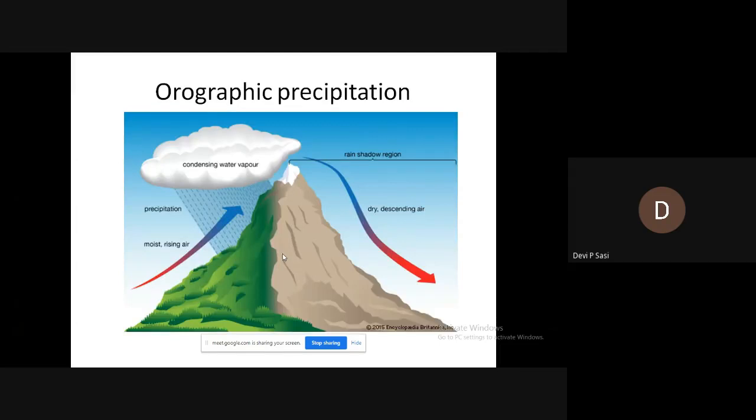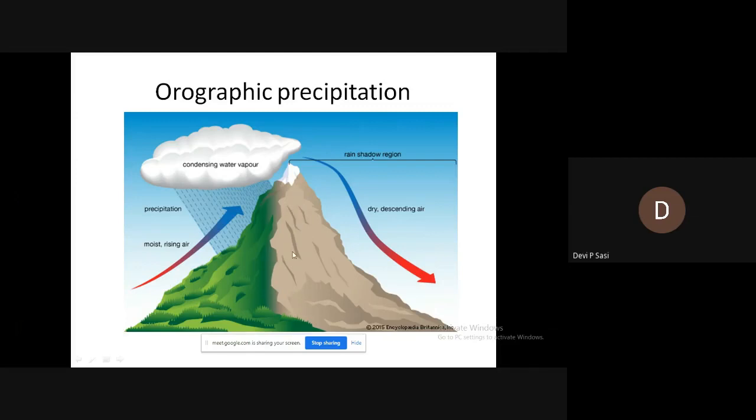Next is orographic precipitation. You can see that the moist-bearing winds rise up. You can see here the presence of wind, and due to the presence of this mountain, they rise up. The moist-bearing winds are forced to rise up due to the presence of a physical barrier. Where you can see the barrier here, there is a mountain.